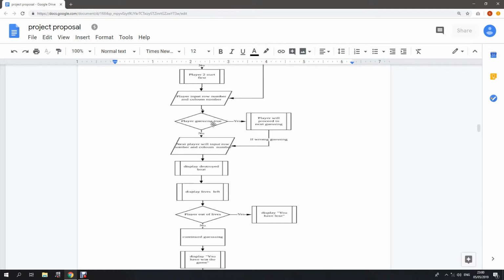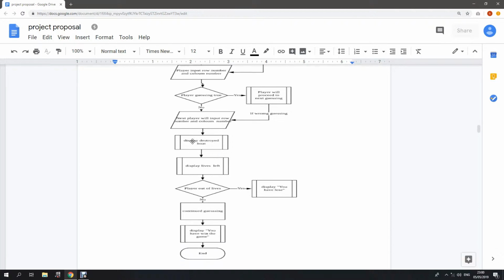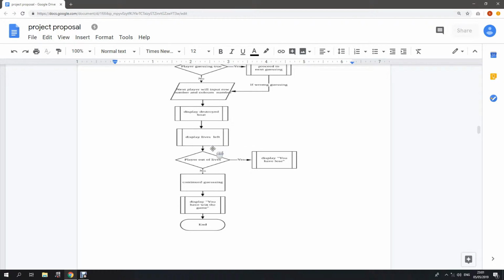Next, the player will be guessing. If the player guesses correctly, the player will proceed to the next guess until they reach a wrong guess, and then the next player will input the row number and column number. Next, it will display the destroyed board. Next, it will also display the lives left and the score.